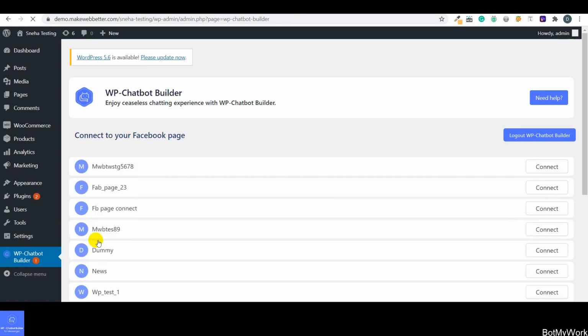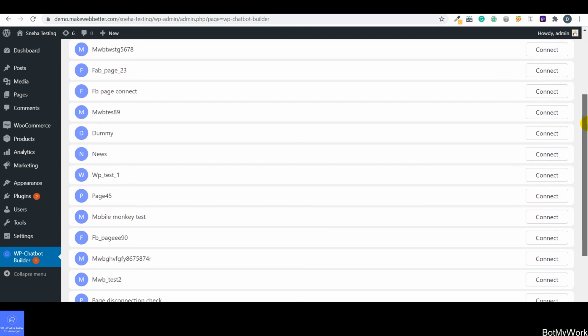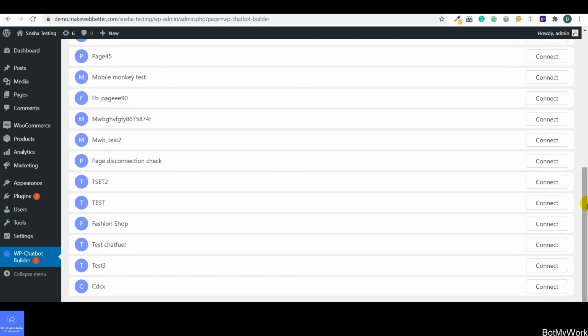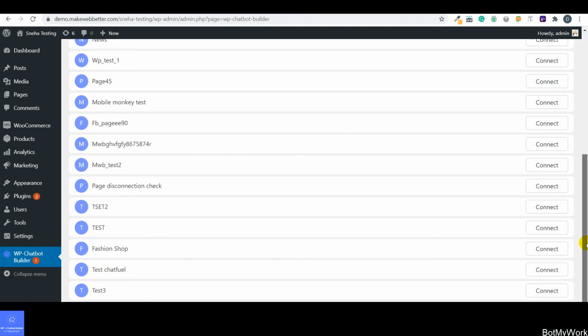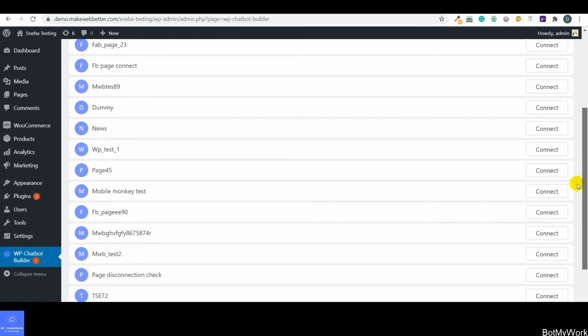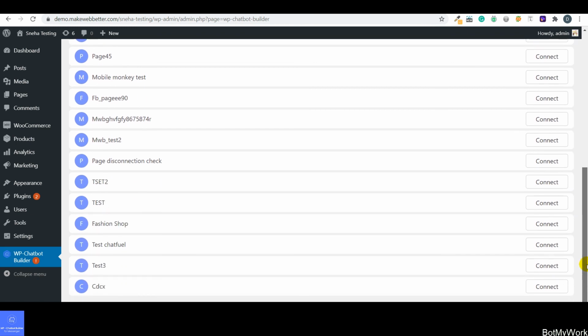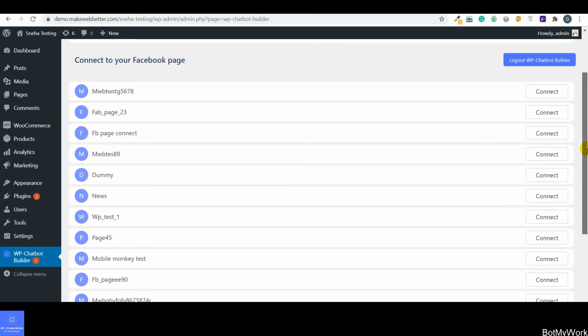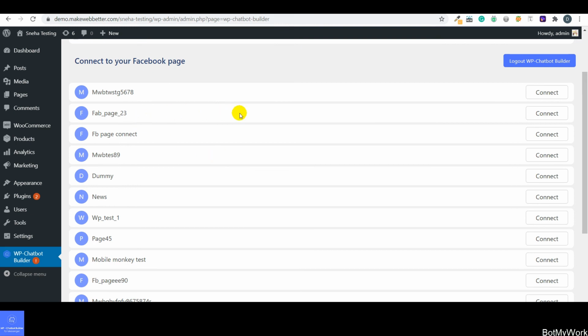As you can see, these are the different Facebook pages. It depends upon your business and Facebook business process to which page you want to connect. You can select and connect your bot again to the desired Facebook page.